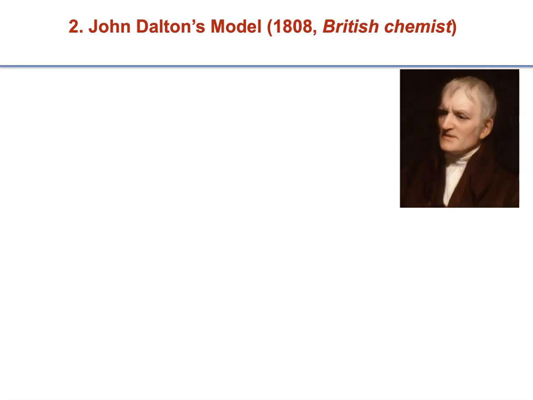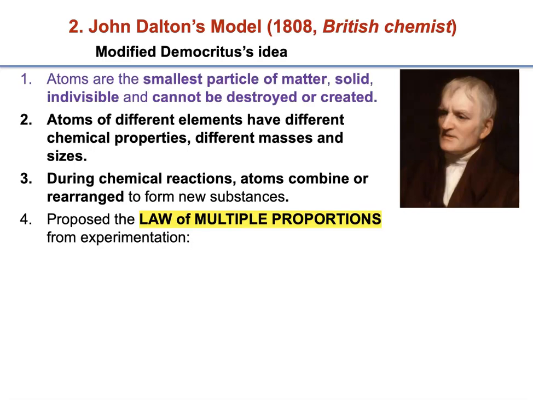Then we move on to John Dalton, who lived around the 1800s in England. He was a chemist and he did experiments. He modified Democritus's idea further. He also said that atoms are the smallest particle of matter. It's solid, indivisible, cannot be destroyed or created.